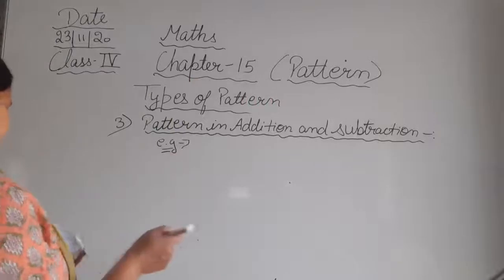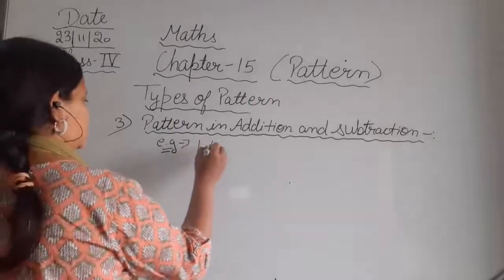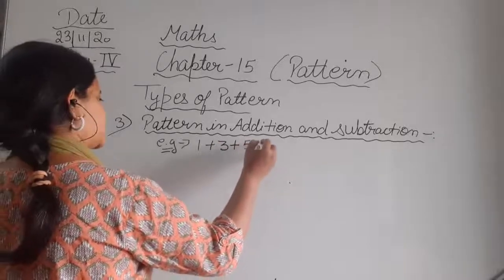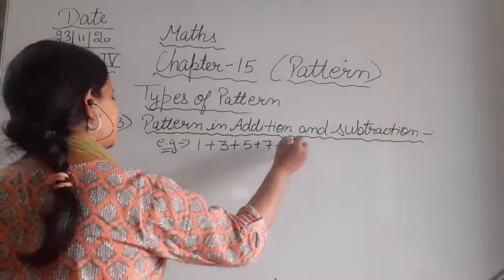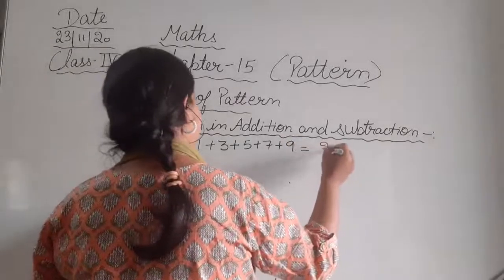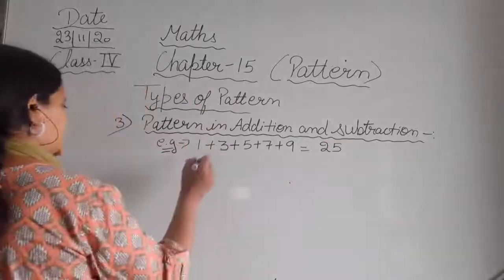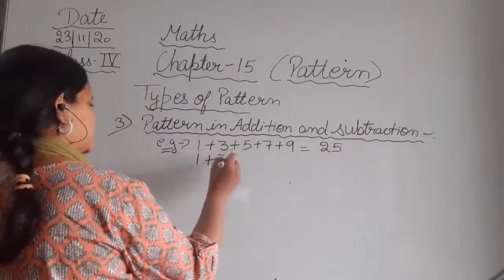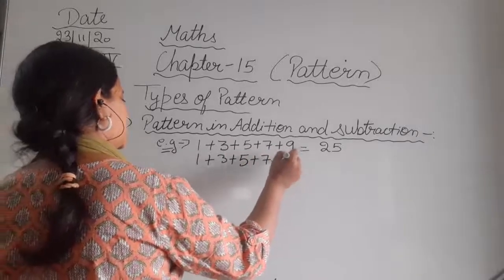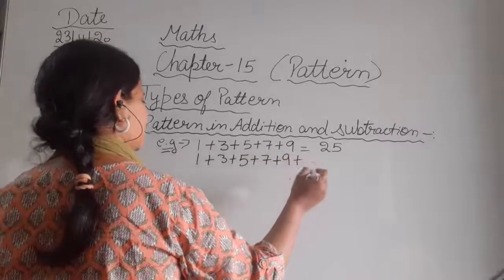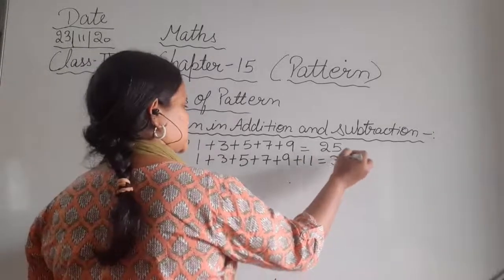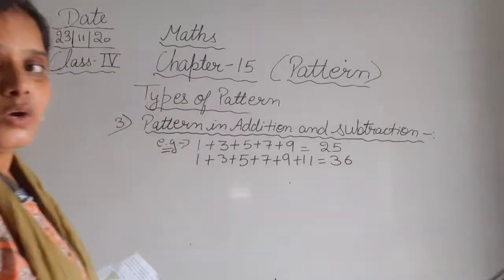Okay, so the example that I am giving you here is 1 plus 3 plus 5 plus 7 plus 9, that is equal to 25. Next, 1 plus 3 plus 5 plus 7 plus 9 plus 11, that is 36.